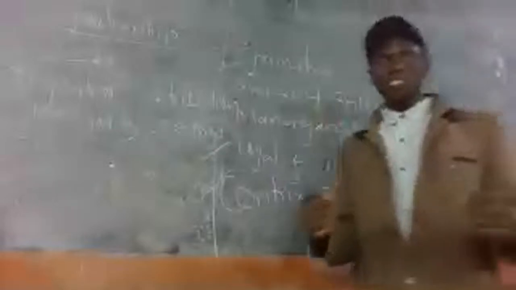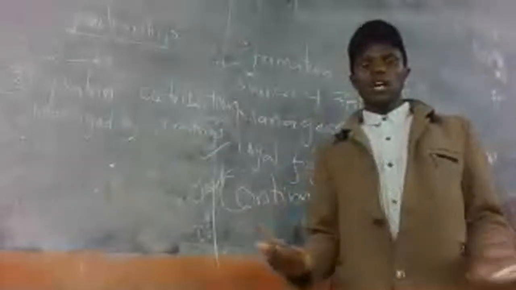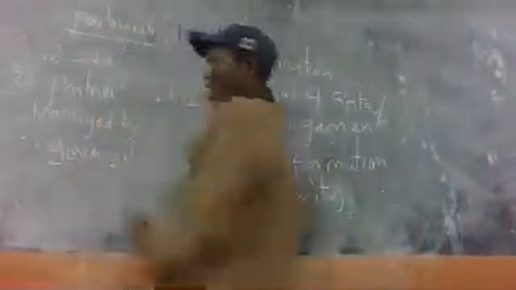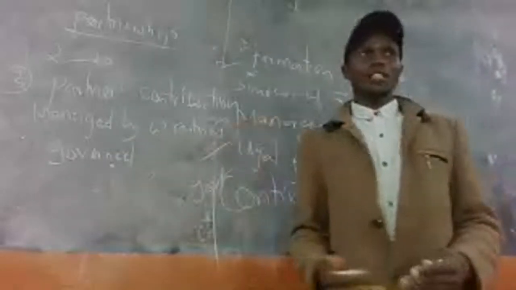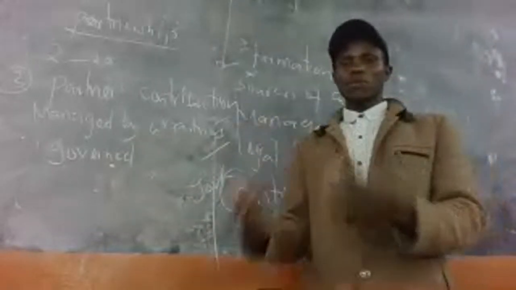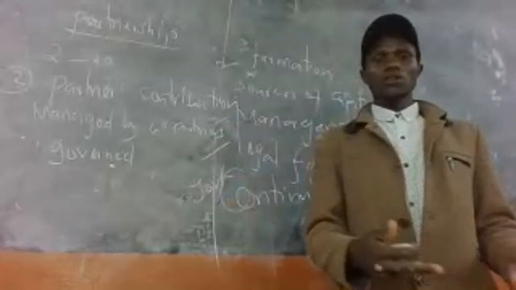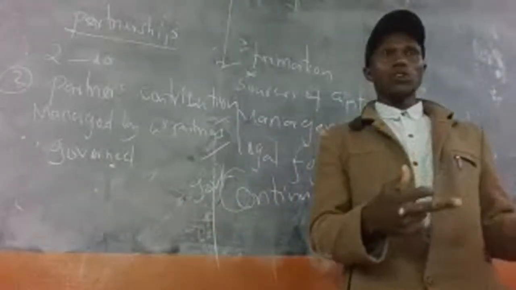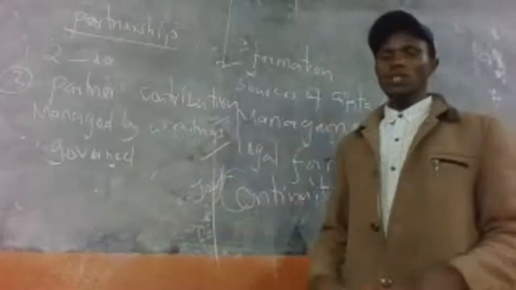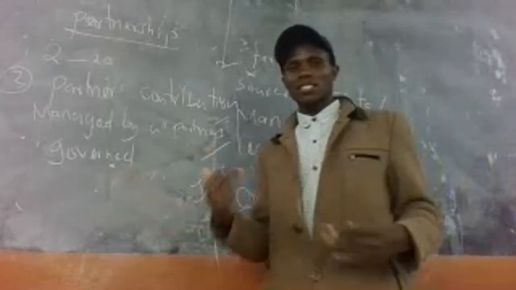Another feature is that the partnership has what we call a partnership deed. A partnership deed is a written document which governs the partners. This partnership deed has some content inside. For example, how to admit a new partner, retirement of a partner, provisions of dividends, provisions of salary to partners, and capital withdrawal by partners. So it has provisions that guide them.